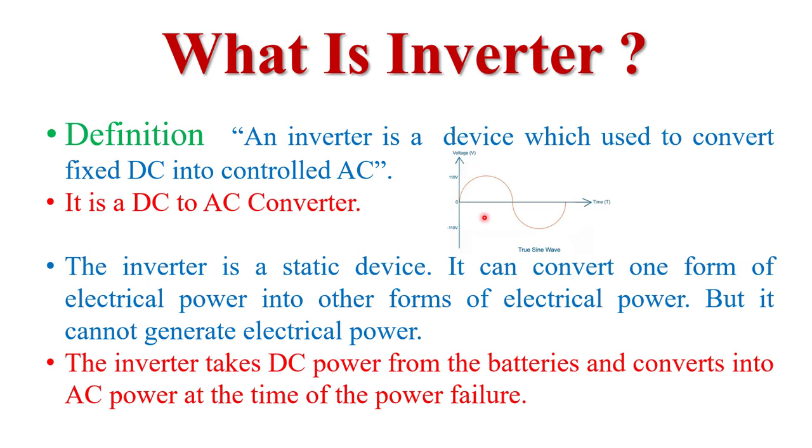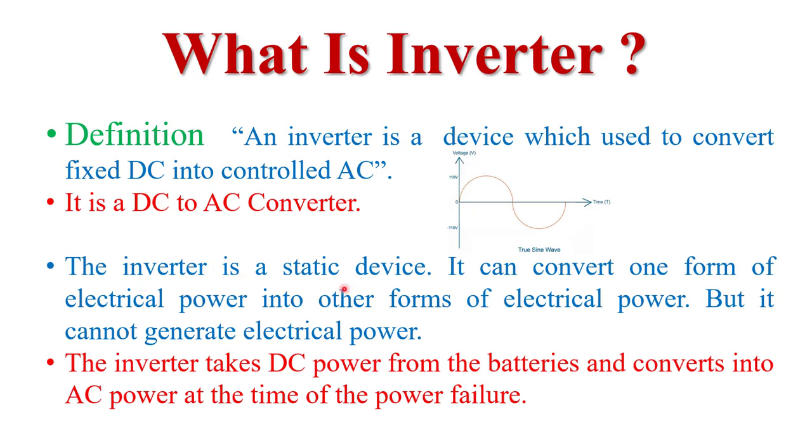So with the help of inverter, we can control the frequency and the amplitude of the AC signal. That is called controllable AC. So inverter is a device that can be used to convert fixed DC into controllable AC. It means we can control frequency and the amplitude of the AC signal.